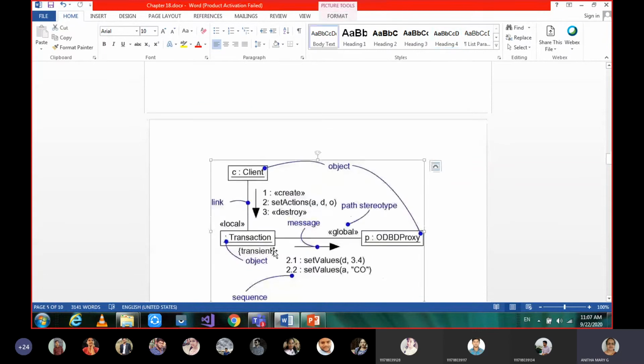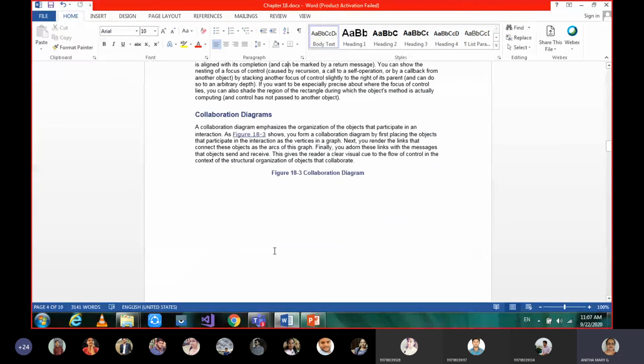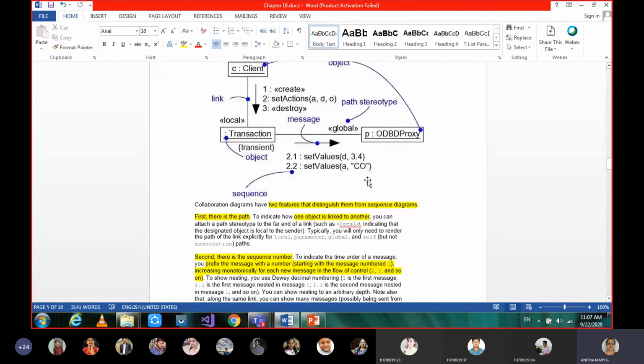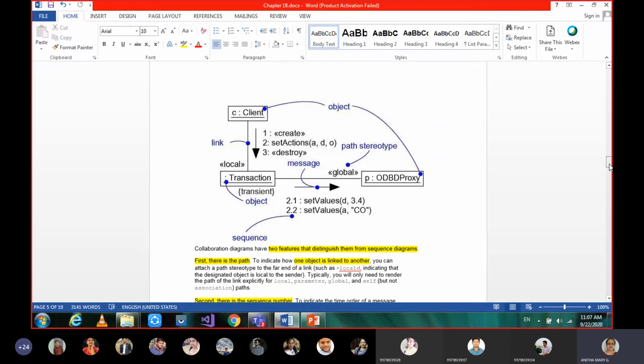So that is about the sequence diagram. Let's see the next one, collaboration diagrams. We have already learned that collaboration diagrams emphasize the structural organization of the objects that participate in the interaction. Here is the same example we learned at the introduction of this chapter: the client, transaction and proxy. How are we going to get the communication by seeing this collaboration diagram? Based on the message numbering.